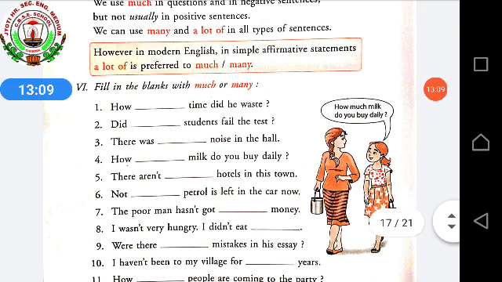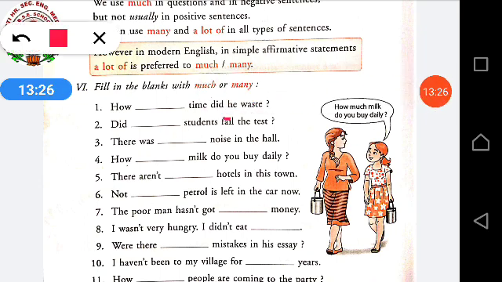Phillips. Fill in the blanks with much or many. How much time did he waste? So, how much time? How many time, we cannot say. How much time? Second, did many students fail the test? We can count students or we cannot count? Yes, we can count students. So, it will be: did many students fail the test?